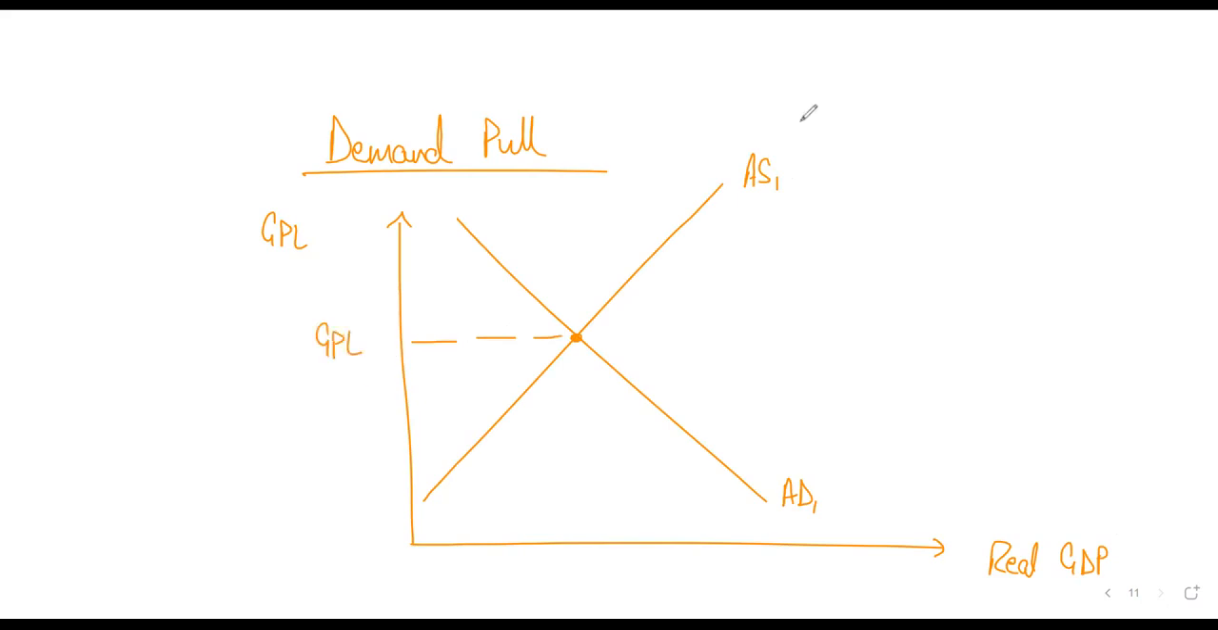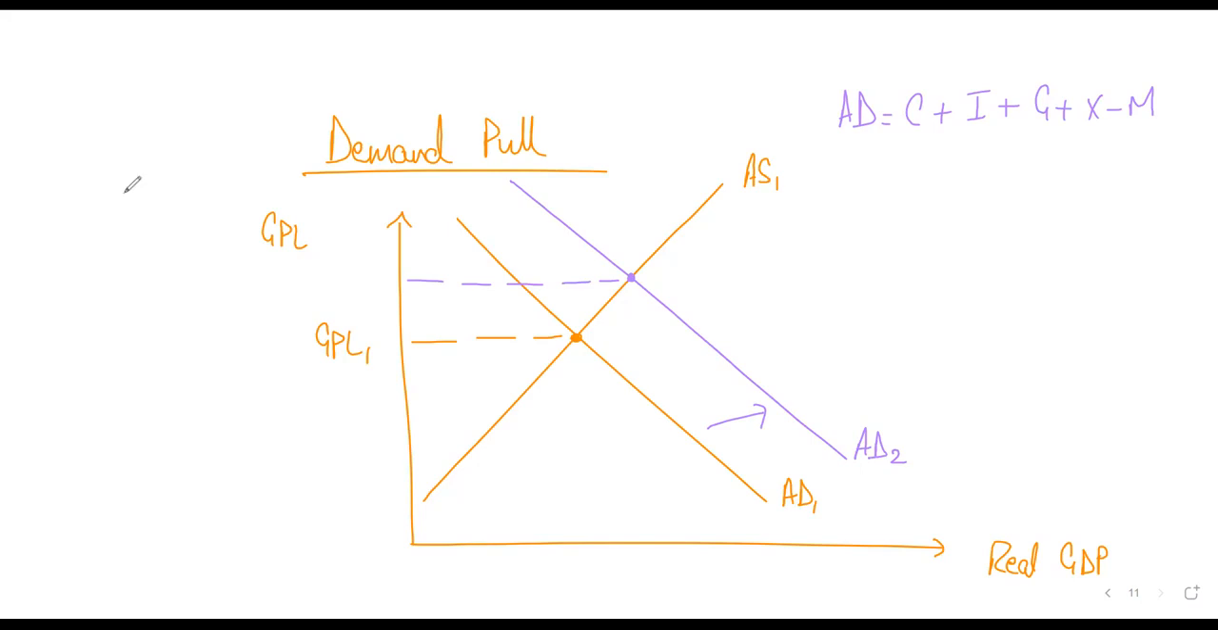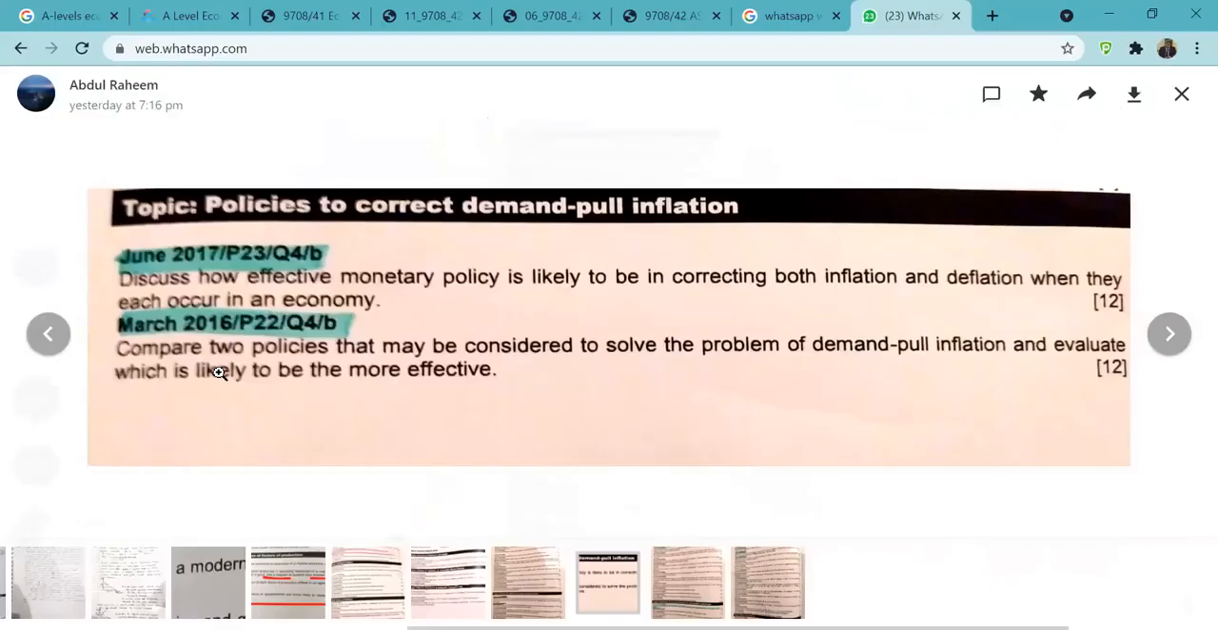Now, what happens when any component of aggregate demand is increasing, which includes consumption C plus investment I plus government spending G plus exports minus imports, right? So when that happens, your aggregate demand curve shifts to the right, it shifts upwards like this, and that results in a higher general price level, meaning higher inflation. Okay. Now, this being said, the question is asking what are the two policies that can be used to correct this. Two policies that may be considered to solve the problem of demand pull inflation, and evaluate which is likely to be more effective.